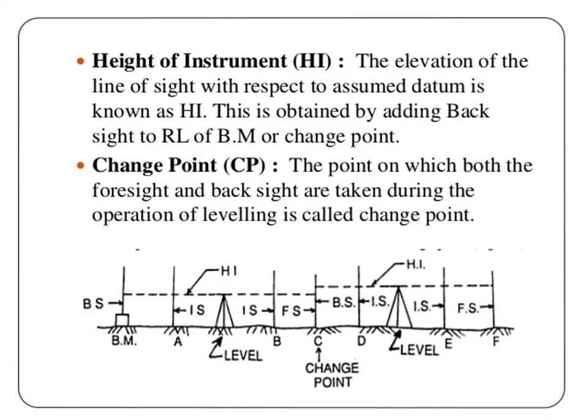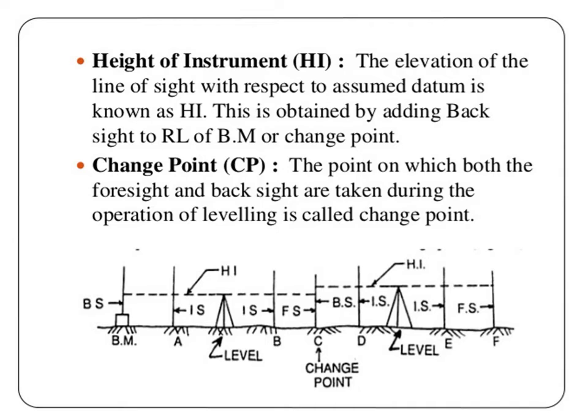Then the next term is height of instrument. Generally it is denoted by HI. The elevation of the line of sight with respect to the assumed datum is known as height of instrument. This is obtained by adding the backsight to the RL of the benchmark or change point.